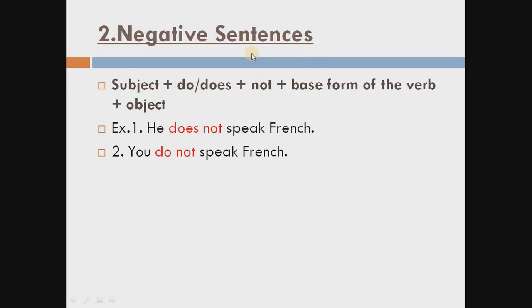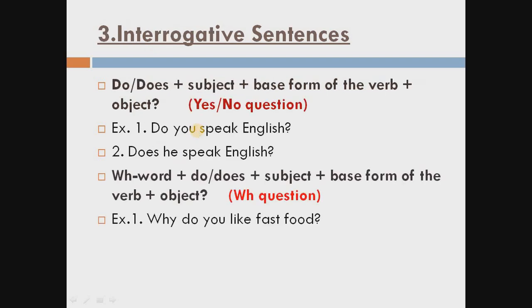For the negative sentence, subject, then do or does for the negative. We are using here do or does, do with the plural, does with the singular. Then not, then first form of the verb, because here we are using do or does. Always remember, when we are using do or does, we always use first form of the verb, then object. This is the negative sentence. And for the interrogative sentences, there are two types of interrogative questions, like yes-no questions or WH questions.